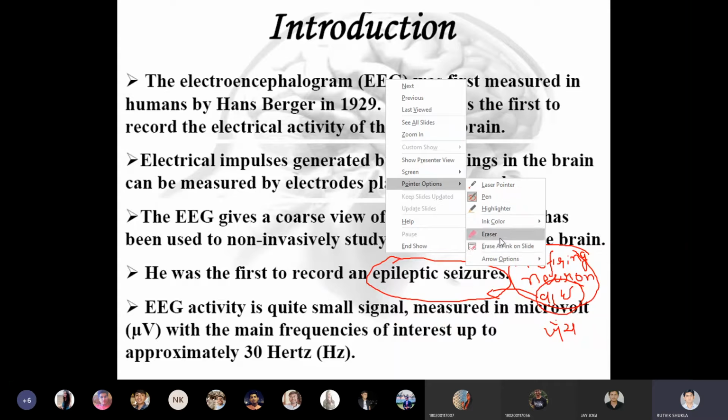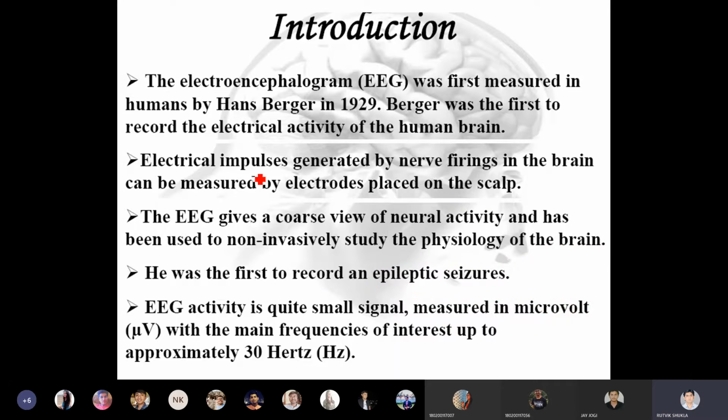So if there is maybe someone around you, someone you know, then you must be knowing that the first step to diagnose any brain related abnormalities is to perform the EEG. The doctor will first get an EEG done. In that, there are various waves which are produced by the brain, and based on that it is possible to diagnose that.